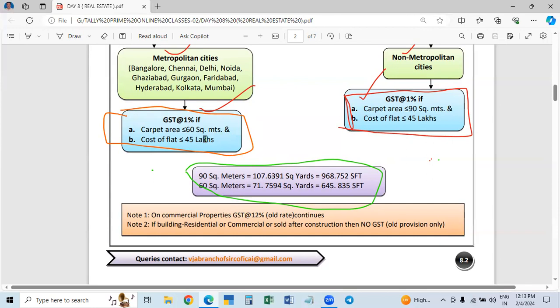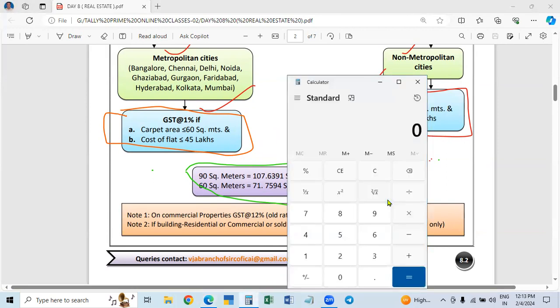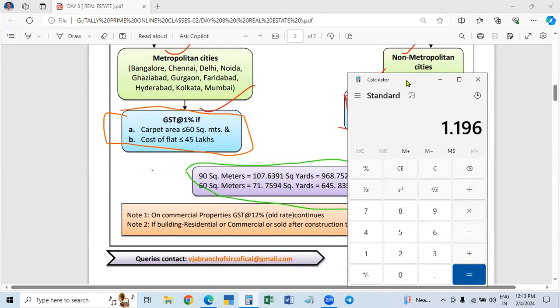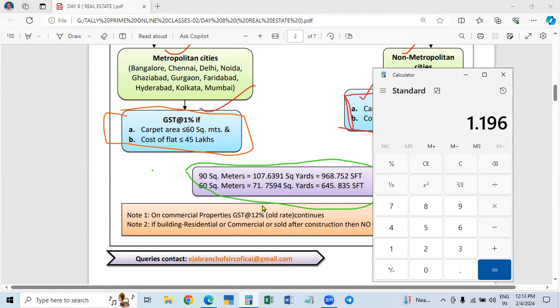So what is the calculation from square meters to square feet? Square meters we convert into square yards, and square yards we convert into square feet. 1 square meter is equal to 1.196 square yards. So 60 square meters into 1.196 is 71.76 square yards.